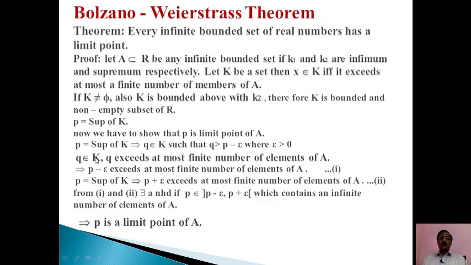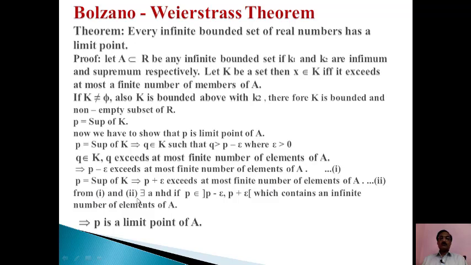If Q belongs to K, Q exceeds at most a finite number of elements of A. This implies P − ε exceeds at most a finite number of elements of A. This is equation 1. Since P is the supremum of K, P + ε exceeds infinitely many elements of A. This is equation 2.